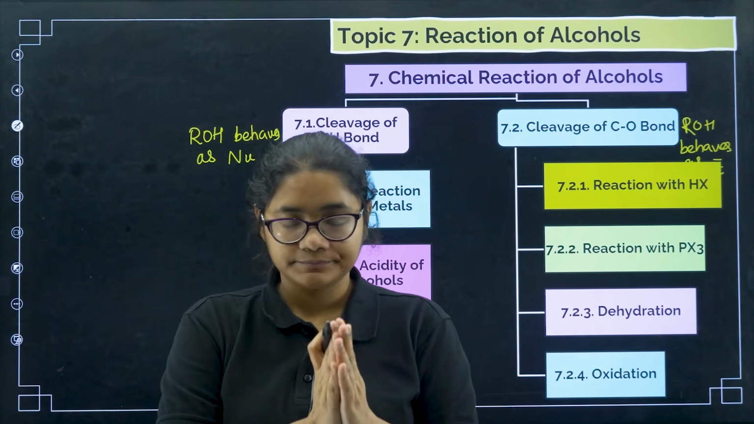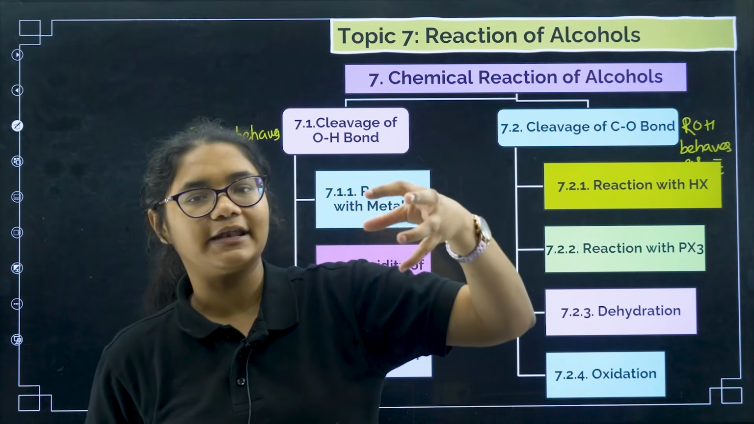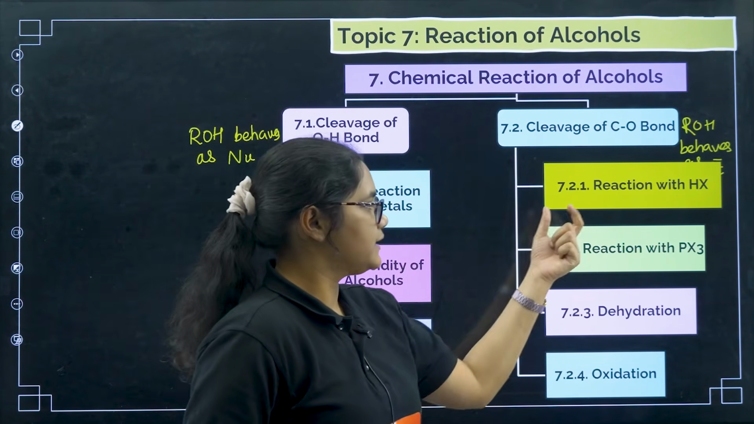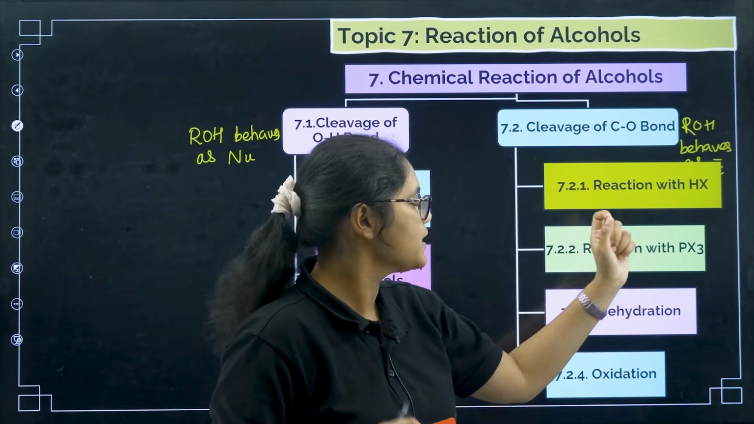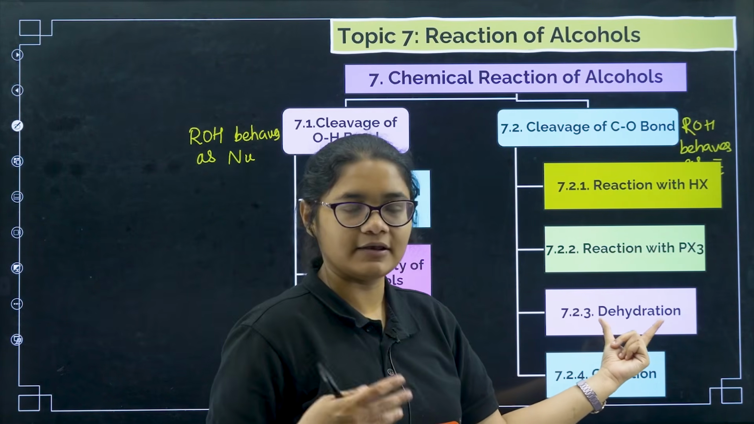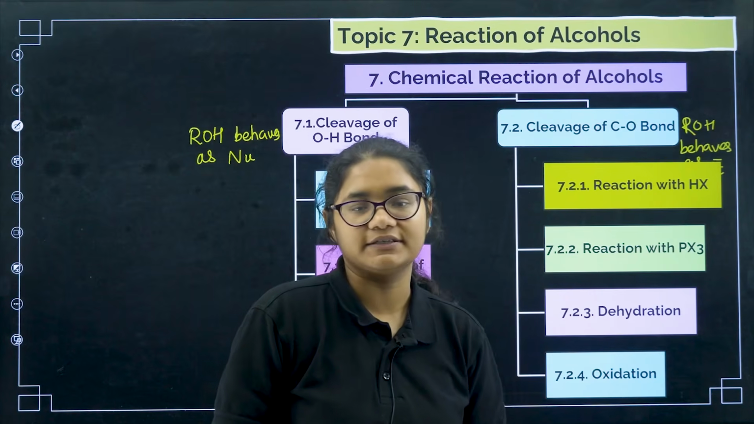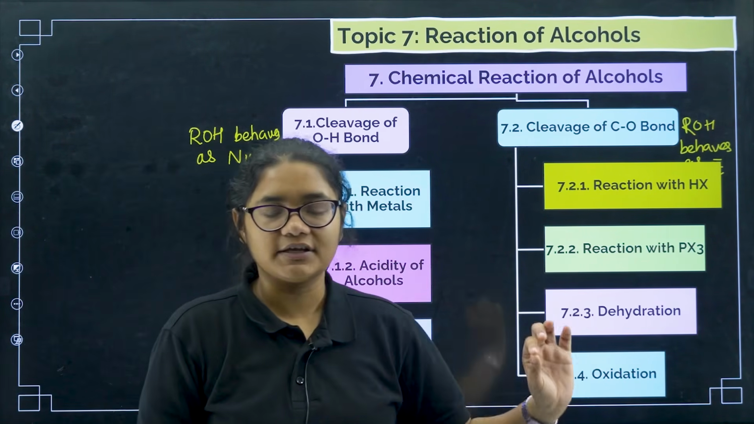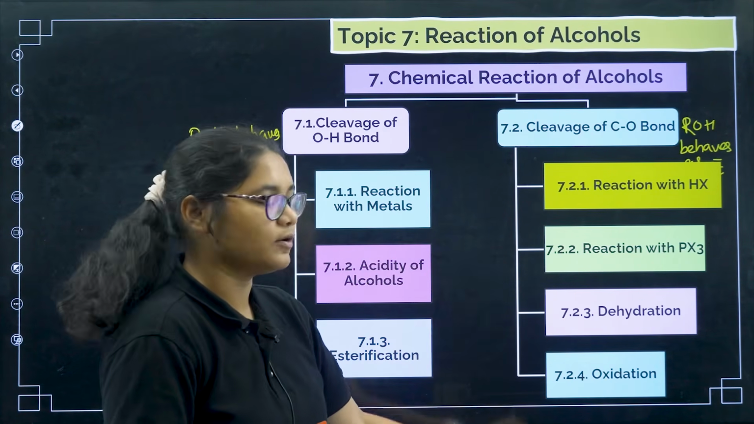Now suppose the OH group is getting protonated. Then any nucleophile can attack on the R group. So what all reactions can it show? It can react with HX, so this X will attack on this R group. It can react with PX3, again X is there. Dehydration, loss of water, can take place, and oxidation can also take place. So four types of reaction: reaction with HX, reaction with PX3, dehydration, and oxidation.